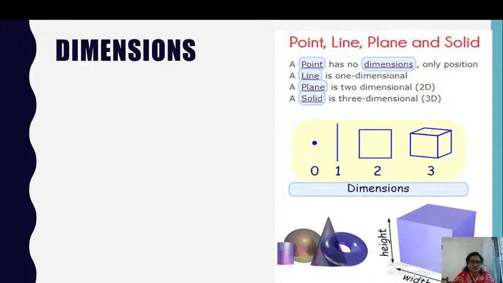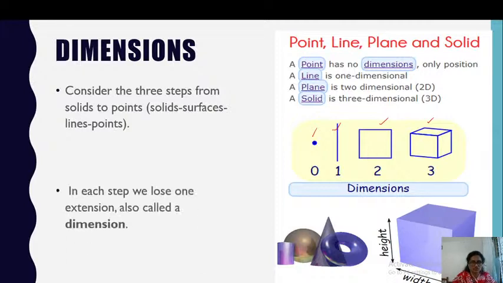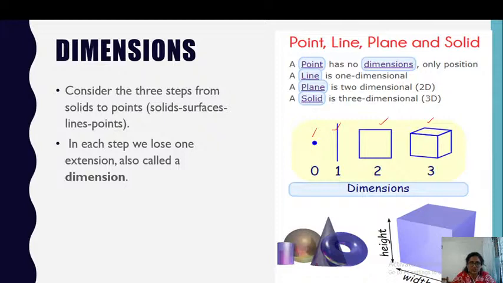Now, dimensions. Consider the three steps from solid to point. That is solid, remember the cuboid. Then we have its boundary as surface, then its boundary a line, and then the line ends in a point. So these are the 3 steps. Now in each step we lose one extension, and that is called a dimension.